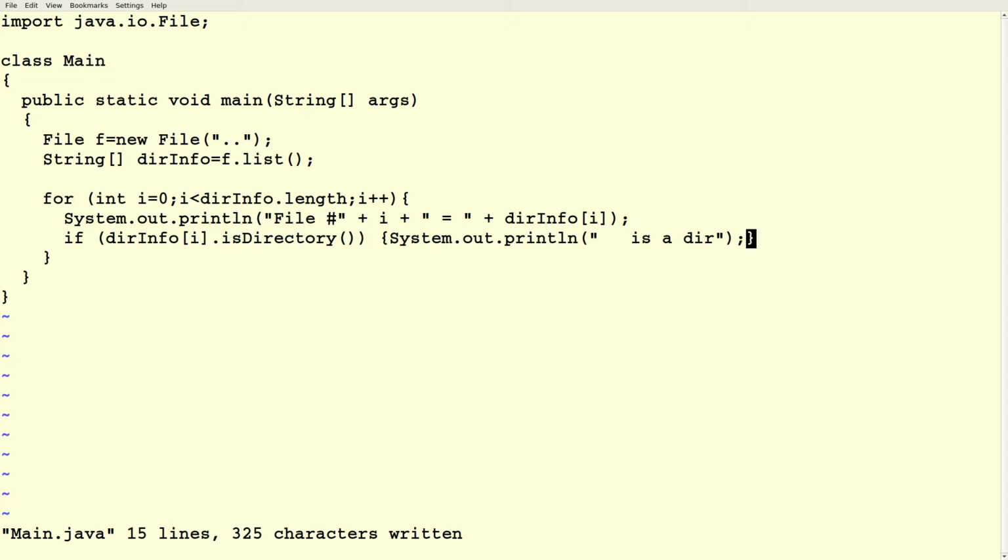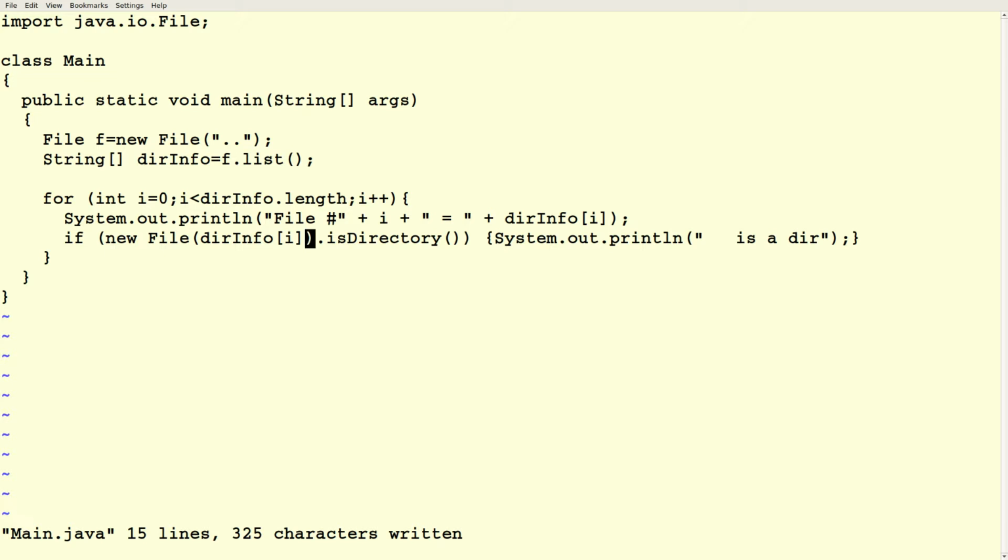If element i of our dirInfo, let's make this a little fancier. dirInfo[i] is a string. Let's make a file out of that.